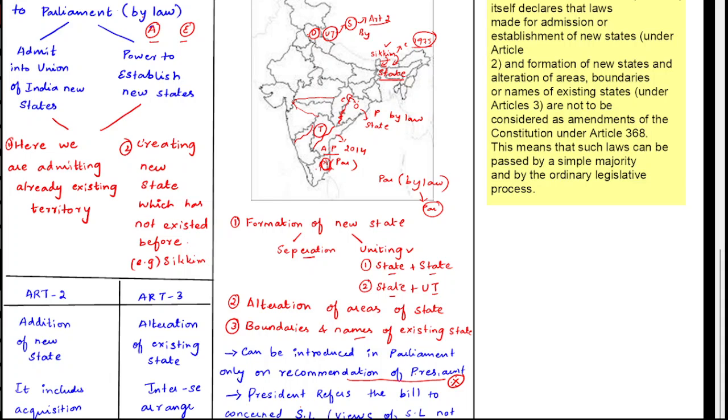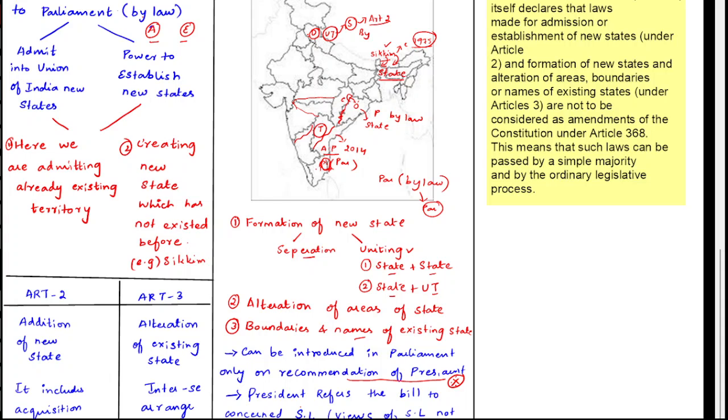And also the President, if there is any dispute in the boundaries or something else, will forward the bill to the concerned state legislature for its views, and it has to give its views within a specified period. If it is not giving any view in the specified period, the time period will expire and the President will proceed to separate the state or unite the state, anything else.